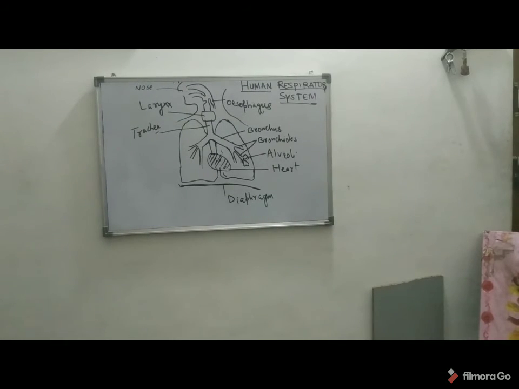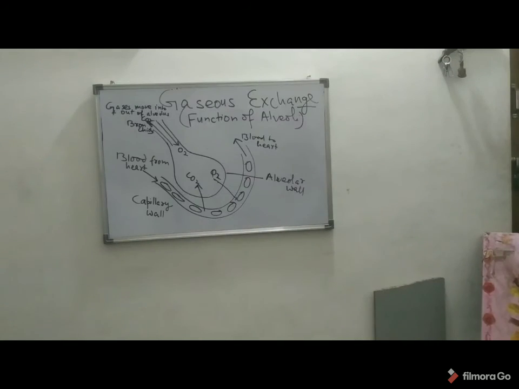So for today the topic is almost complete. We will be showing you the diagram of gaseous exchange, the respiratory zone. So now, the function of alveoli: how gaseous exchange takes place at the level of alveoli.